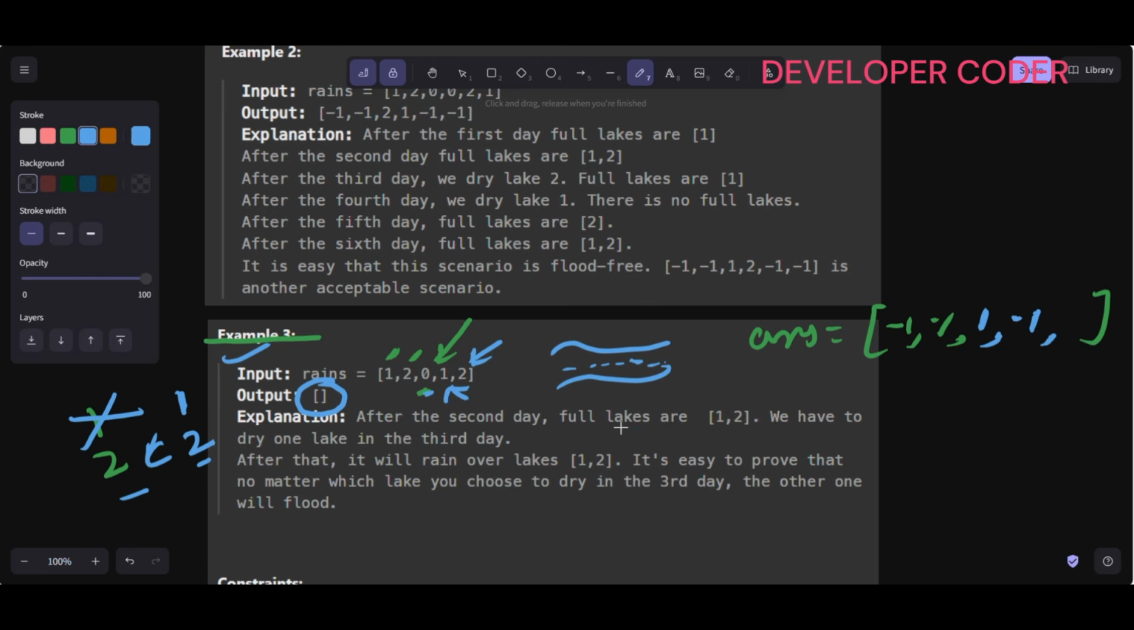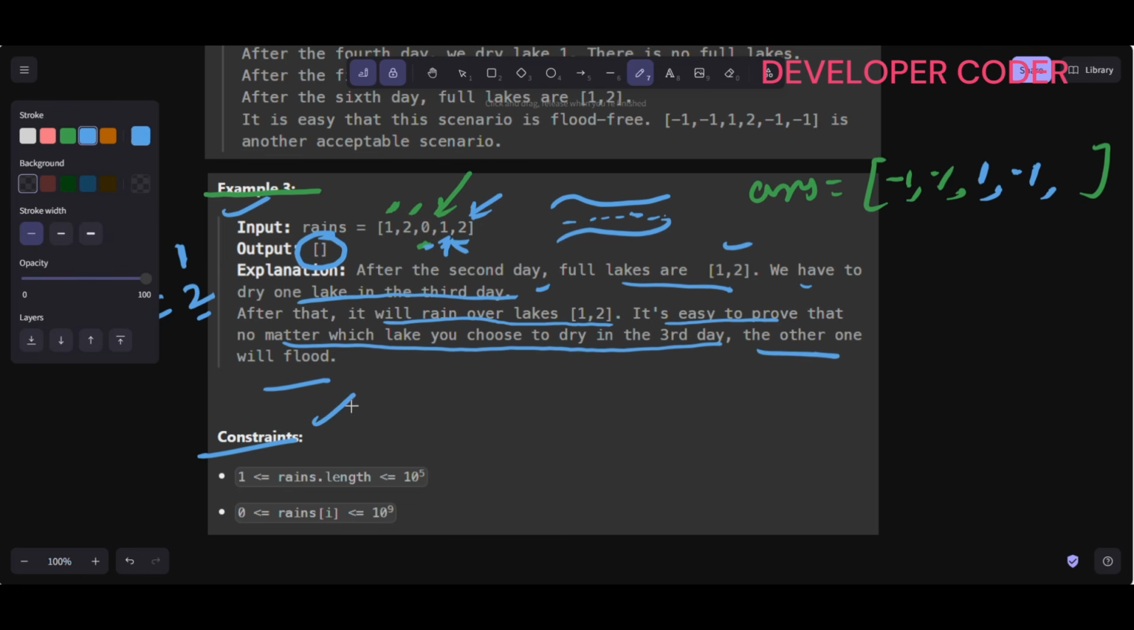So after the second day full lakes are 1 and 2, we have to dry 1 lake in the third day. After that it will be rain over lakes 1 and 2. It's easy to prove that no matter which lake you choose to dry in the third day, the other one will flood, right? If you choose 1, then there will be flood on day 2, this lake 2. If you choose lake 2 to dry, then there will be flood when there is a rain on lake 1, right? So I hope that you guys are clear with this example, right? These are the constraints: range dot length from 1 to 10 to the power 5, and range of I values also from 0 to 10 to the power 9, right?